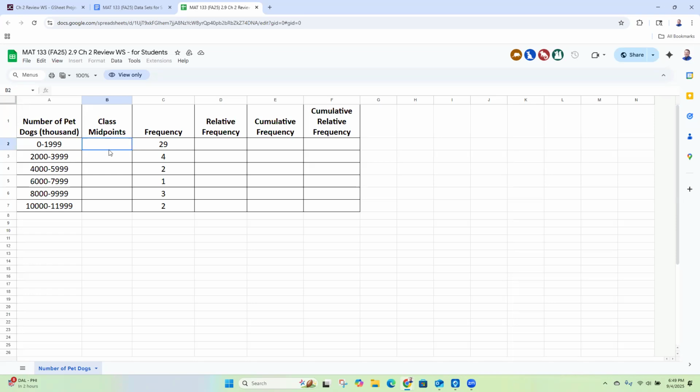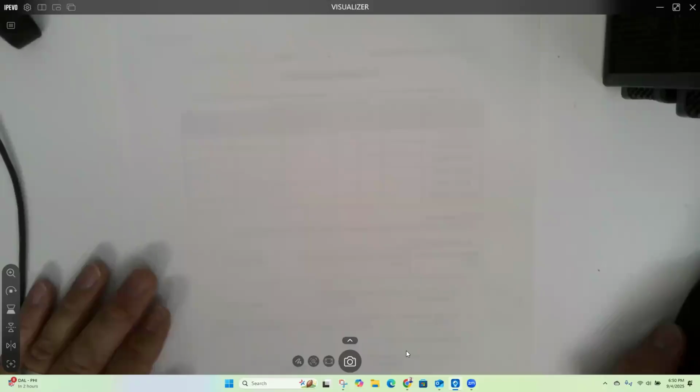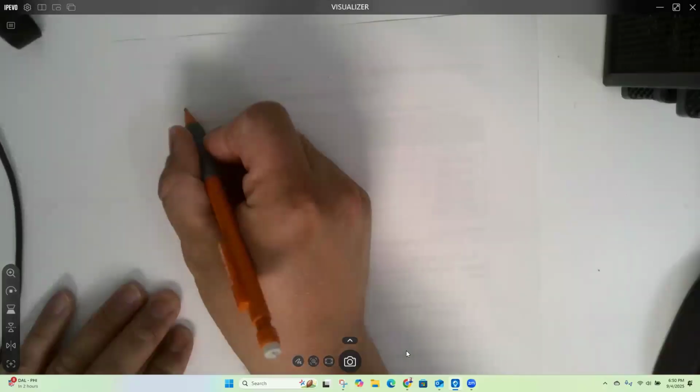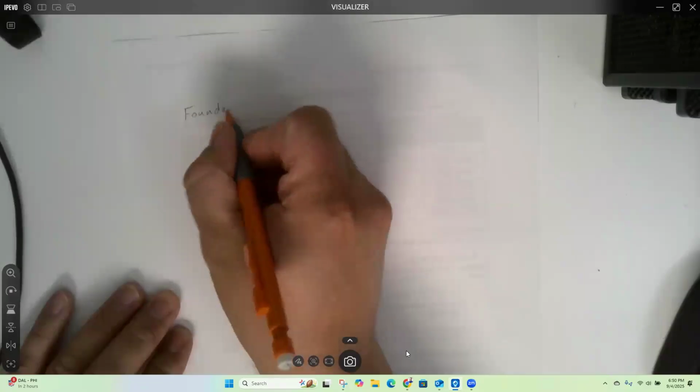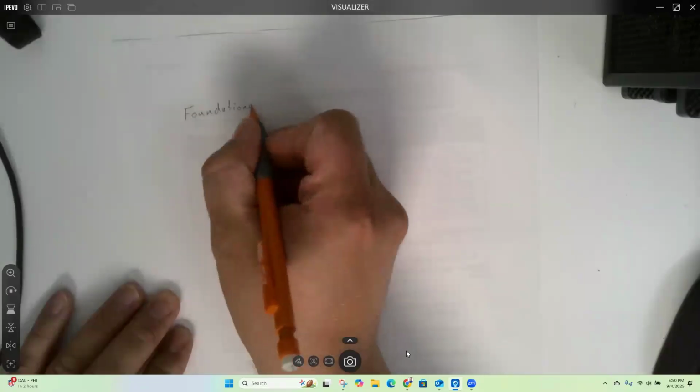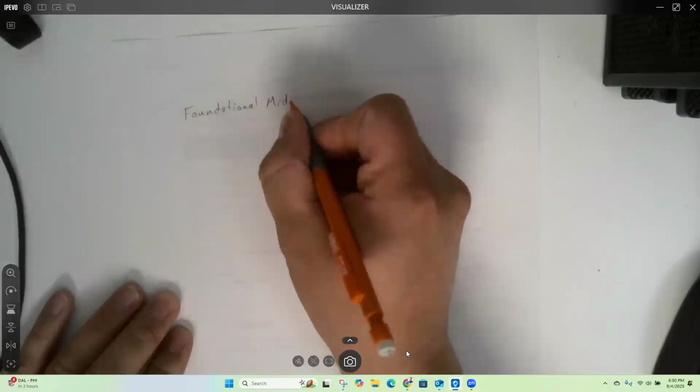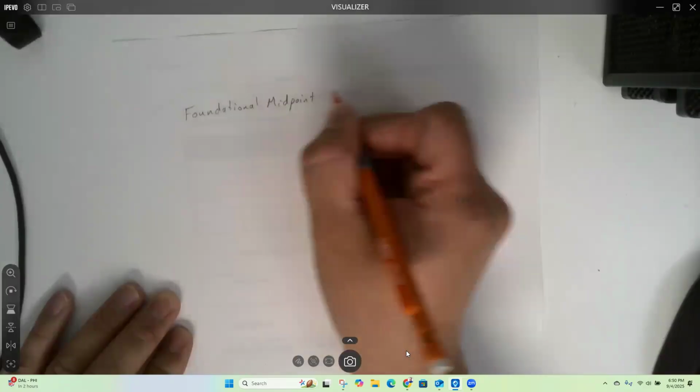Okay. So you might be able to just look at this and know, oh, it's this number. Okay. But again, I want you to show the formula. Okay. So the formula for this, we're going to start with calculating the foundational midpoint. This foundational just meaning the first. Okay, we need the first midpoint.